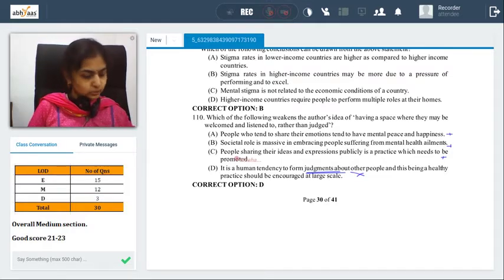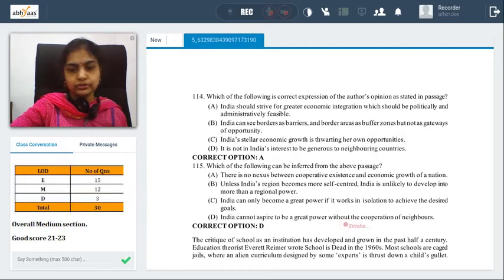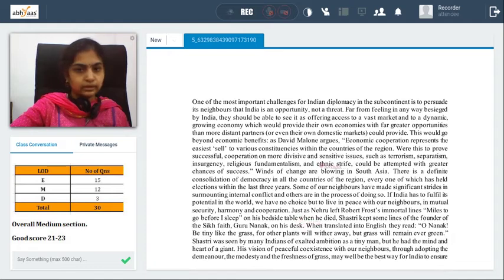Yes, so we have 106 to 110 questions here. And as I said, 106 and 109 are two tricky and vague options to go with in terms of the way the options are given. They could have been a little more improvised in terms of either the question or the options. Okay, let's move on to the next passage.